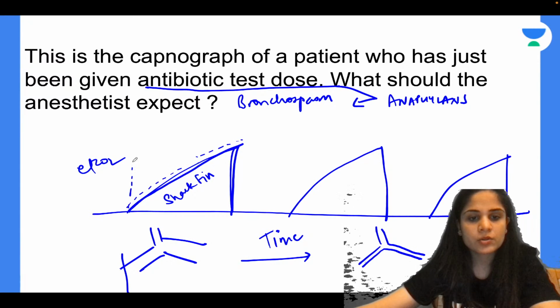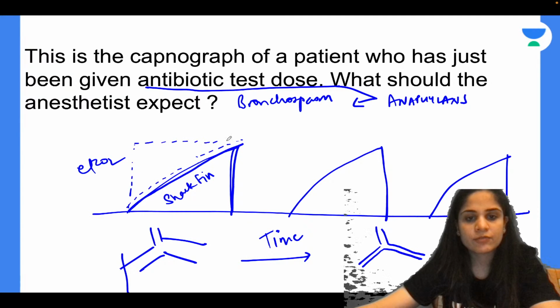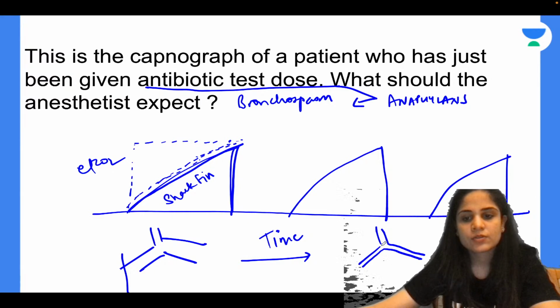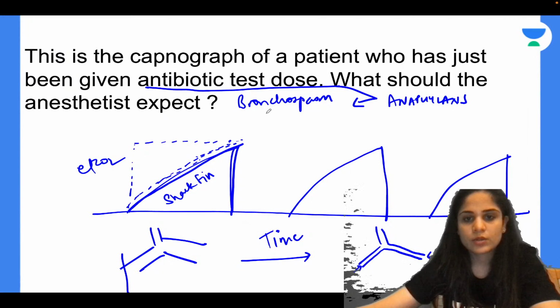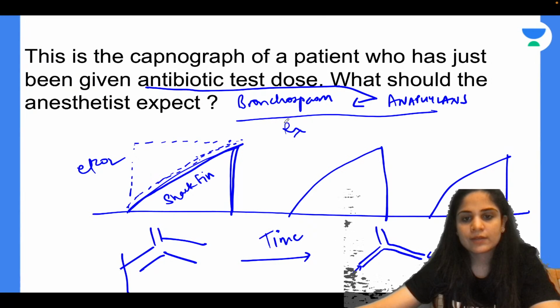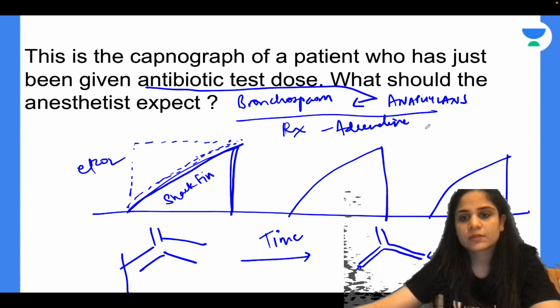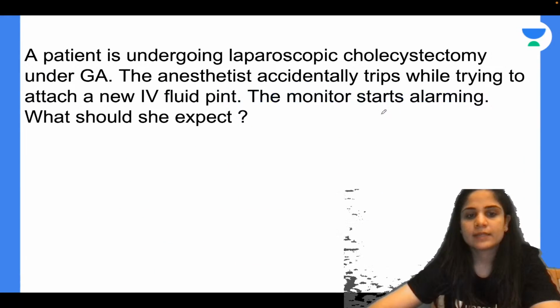So instead of coming out quickly like a straight waveform, you are having a delayed release of carbon dioxide through the narrowed bronchi. That is why you are having this shark fin appearance. What will be your treatment for this? You don't need to give adrenaline IM, you can give adrenaline IV to the patient. Okay. Alright. Next one.